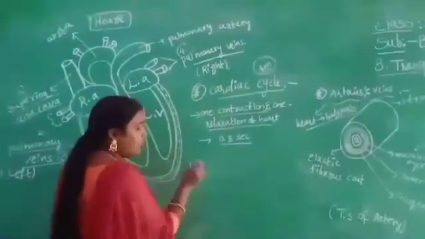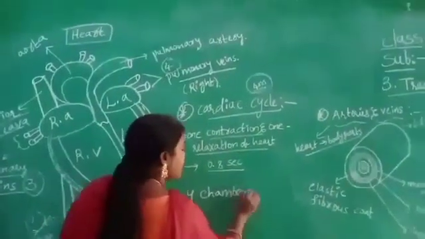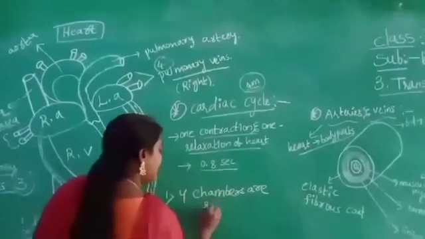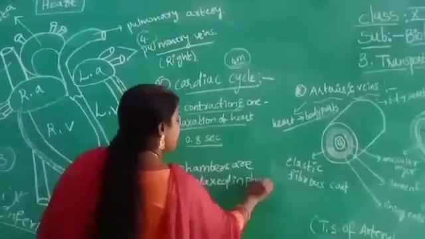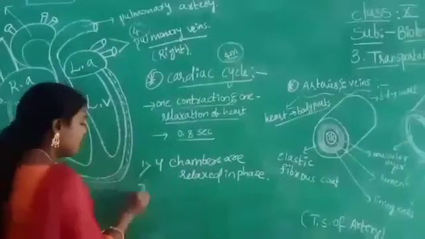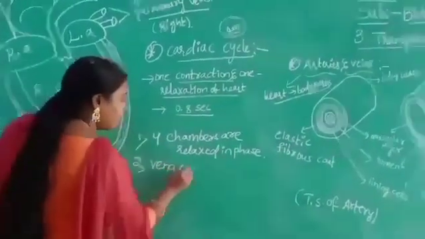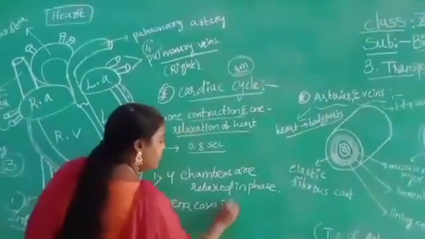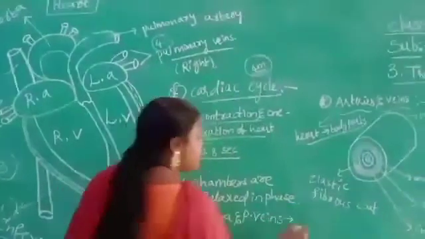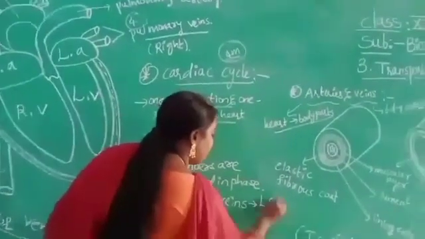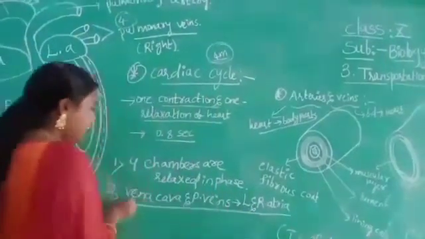First stage of the cardiac cycle: imagine four chambers are relaxed. Four chambers are relaxed in phase. This is the first step. Then the second step: from the vena cava and pulmonary veins, the blood is supplied to the left and right atria.